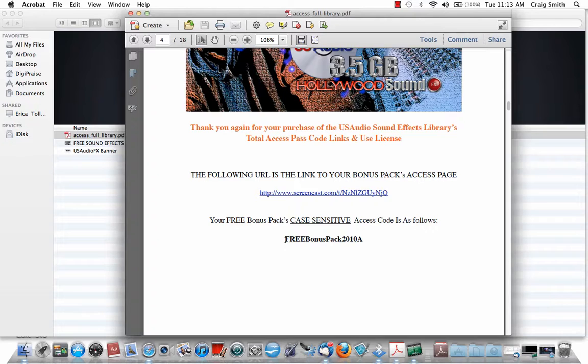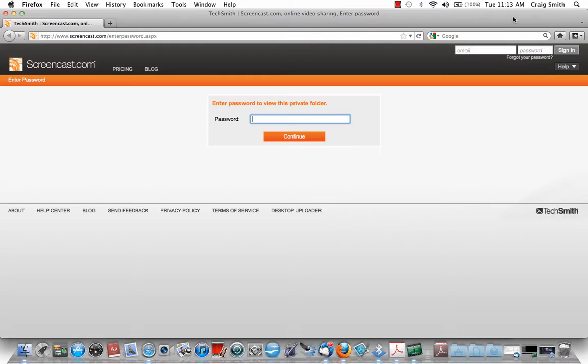Our passcodes are case sensitive, so it's probably easier just to highlight it, click copy, and then click the URL access link to be taken directly to a page that has an open password block in which you will paste your access code.